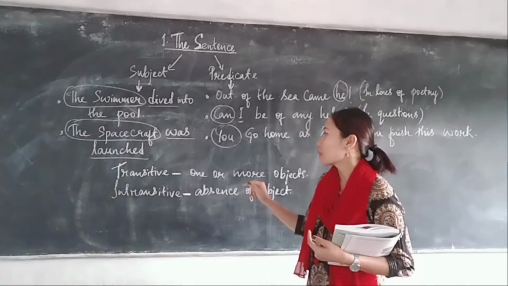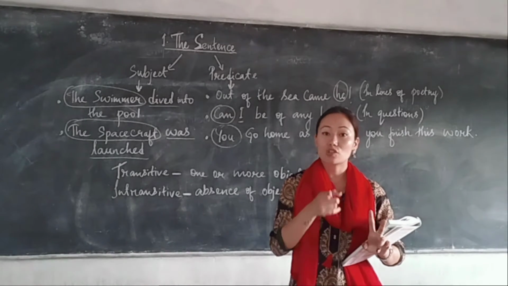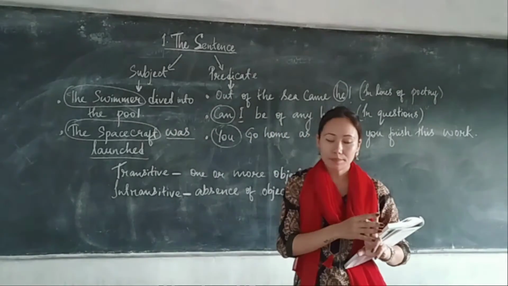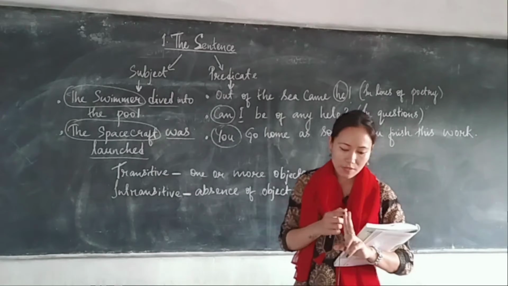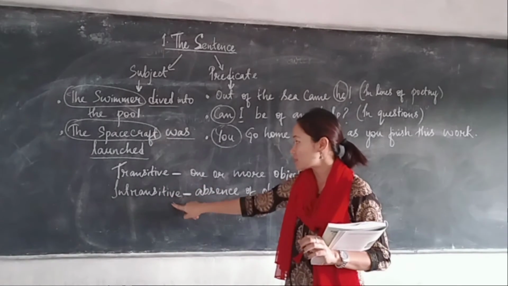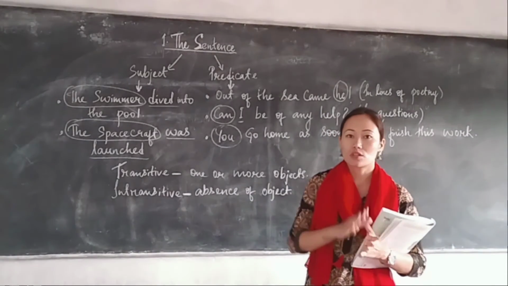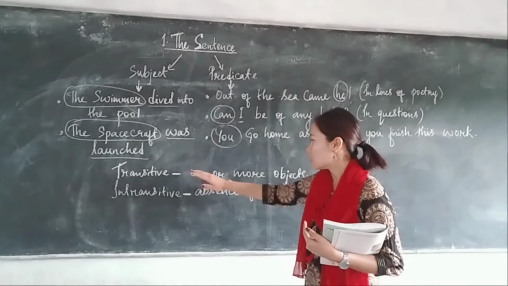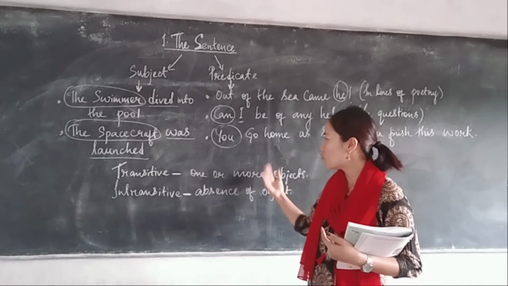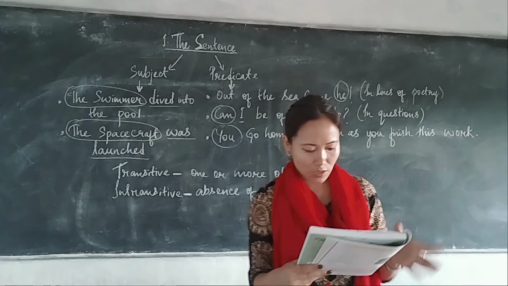Okay, clear? So keep in mind, in a sentence you have subject, the one who does the action or to whom the action has been done. Predicate, the rest, which follows the subject, is your predicate. Then in a sentence you have subject, predicate and a verb also. Verb is an action. Now verbs are of 2 types, transitive and intransitive. Transitive which has one or more objects, and intransitive which does not have any object. Okay, keep that clear. Now for one or more objects, if there is one, it's only an object, but if it is more than one, there is direct and indirect object. Okay, again that we'll see in more detail. I will not mix you up much.